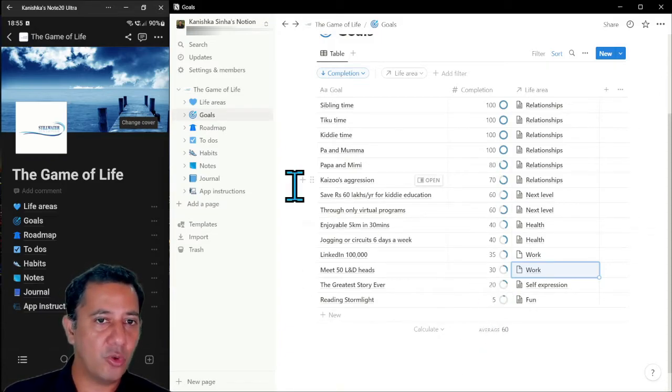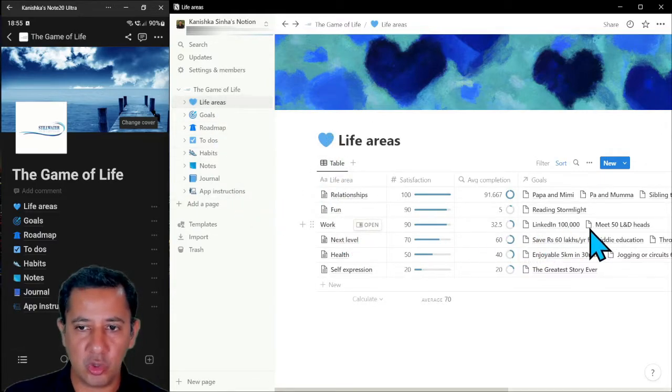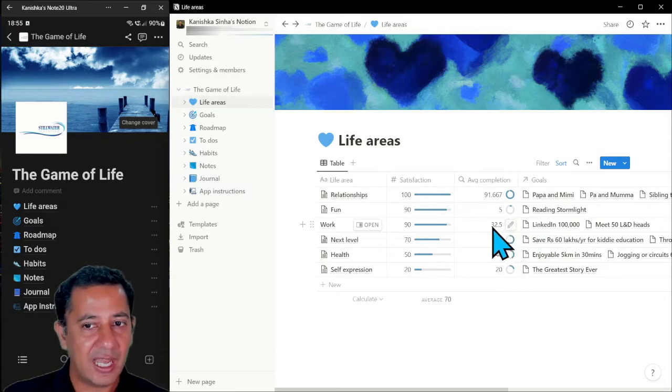What I'm going to do is go back to the life areas, and you can see that underneath the life areas, I now have 2 goals, LinkedIn 100,000 and meet 50 L&D heads. These are now goals assigned to that life area. And one of them was 30%, one of them 35%. So this is telling me the average completion level of my goals is 32.5%.